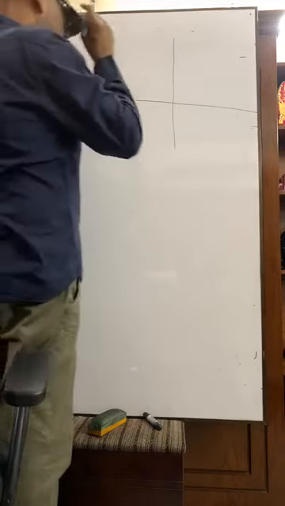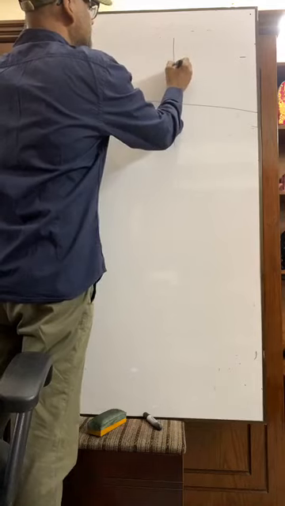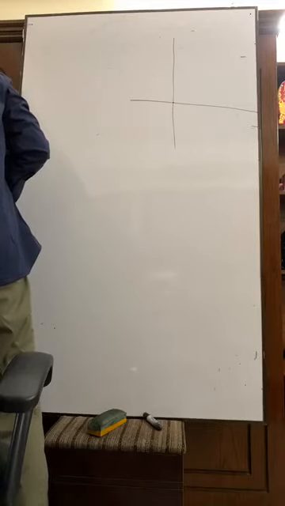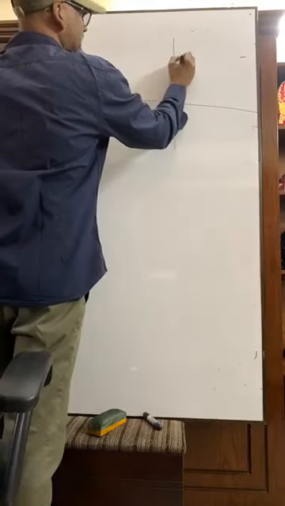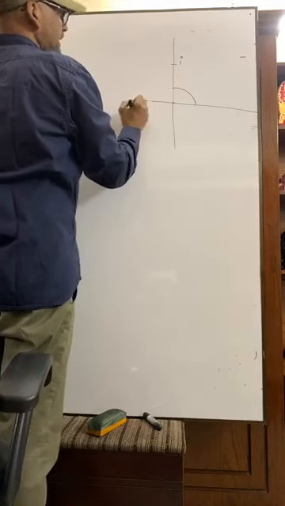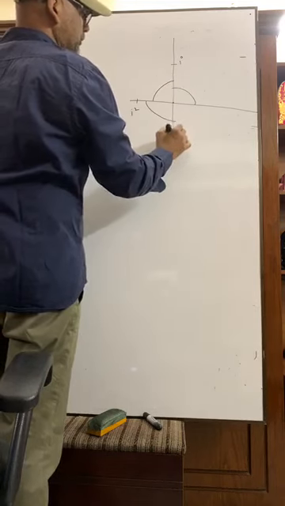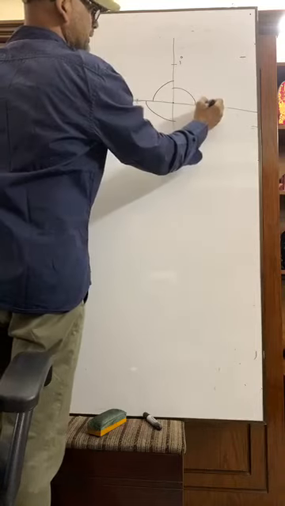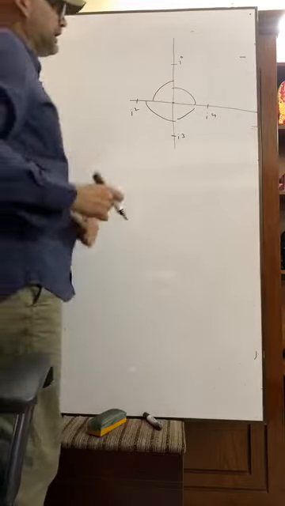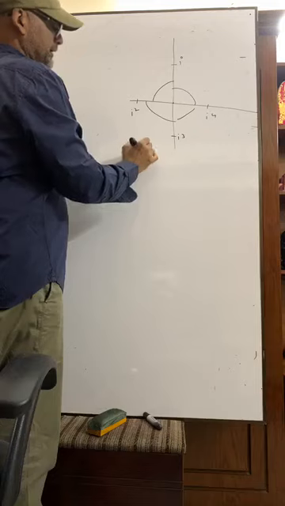Suppose this is i, we have got it pi by 2, this is i square, another pi by 2, this is i cube, another pi by 2, this is i to the power 4, another pi by 2, right? That I taught you earlier. So what is the argument of i?